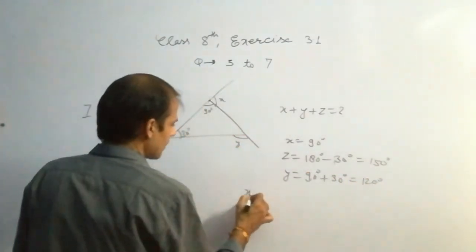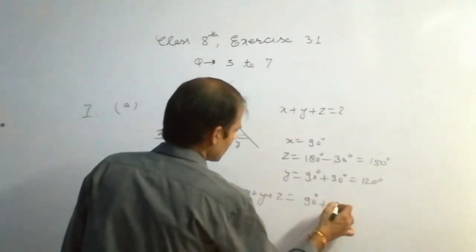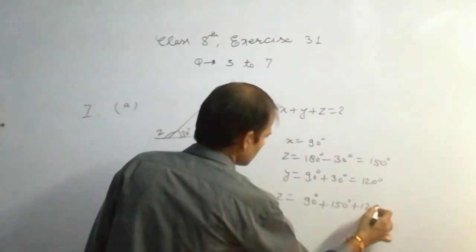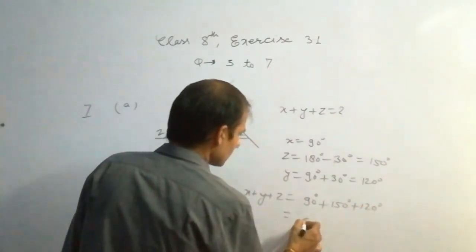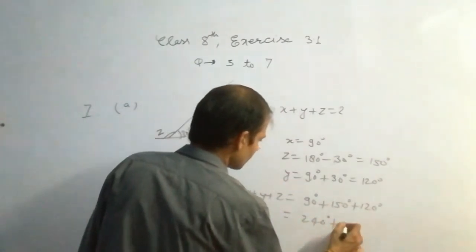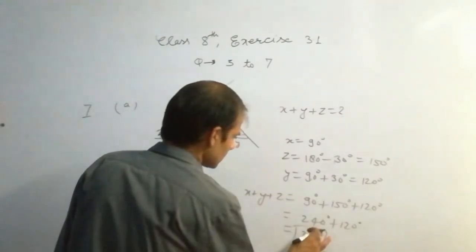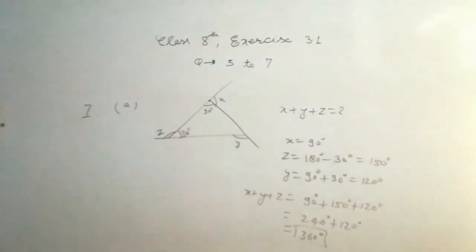Now x plus y plus z is 90 plus 150 plus 120 degree. Okay, 90 plus 150 is 240 degree plus 120 degree, and finally we have 360 degree. So x plus y plus z is 360 degree.